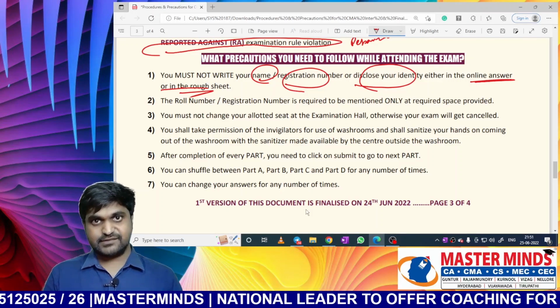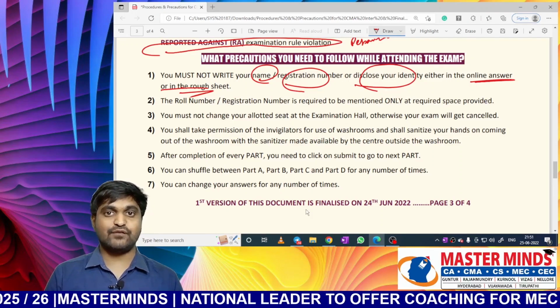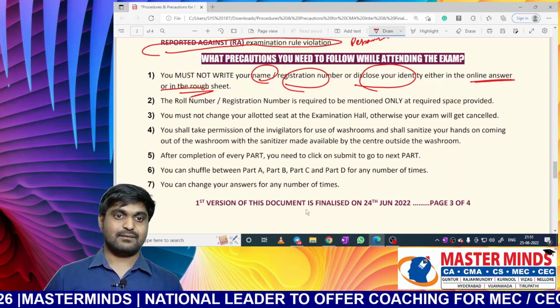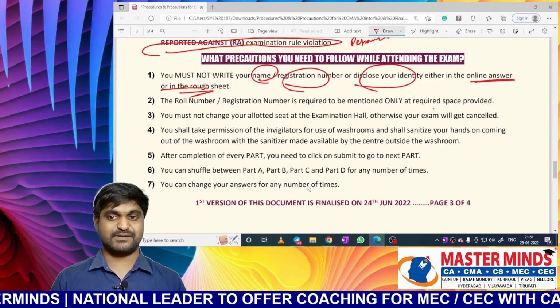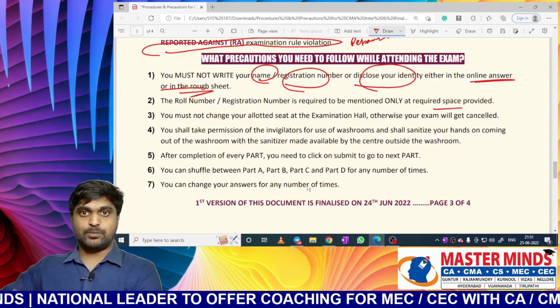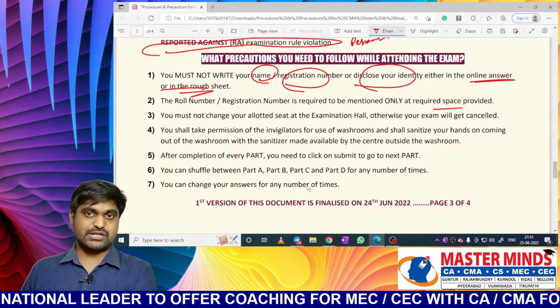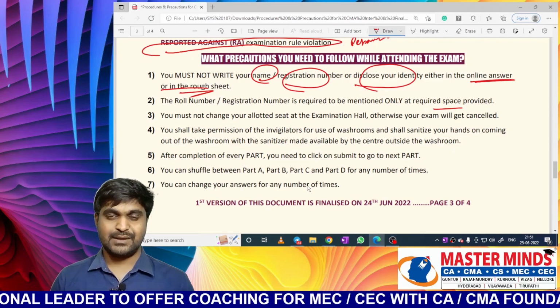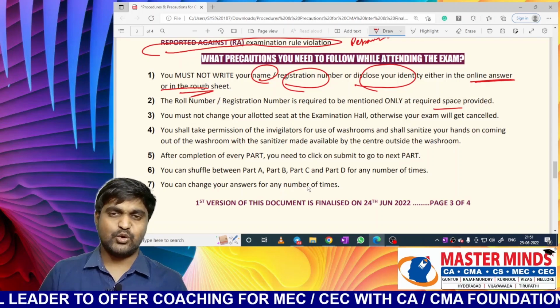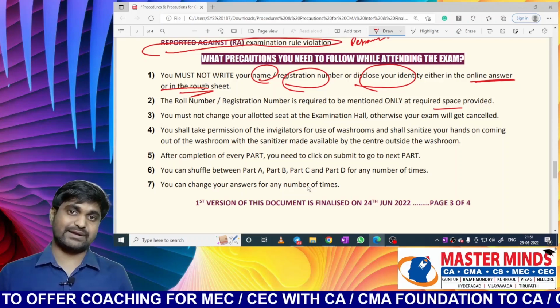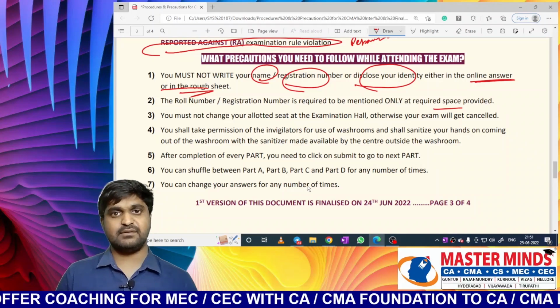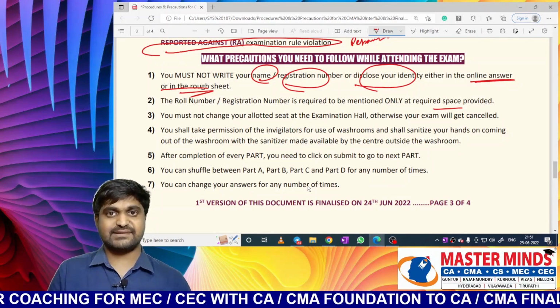In rough sheets also, you can't provide any of your details. The roll number or registration number is required to be mentioned only at the required space. If there is any column to provide a roll number or registration number, then you can provide it, there is no issue. But unnecessarily, don't provide your details, whether it may be name, registration number, or any other identity detail. Don't provide your details in any place.